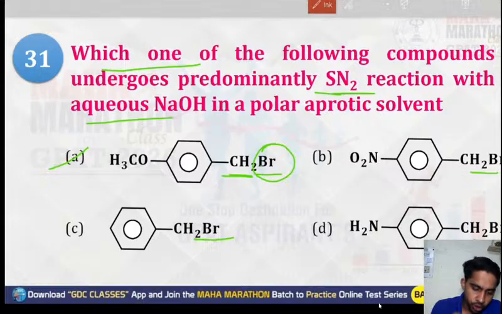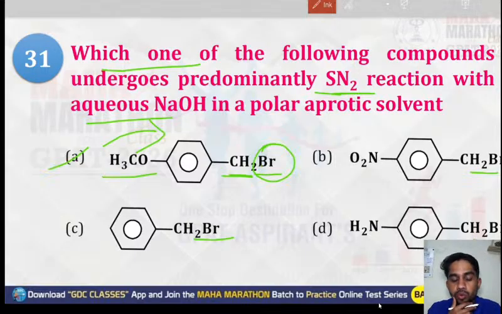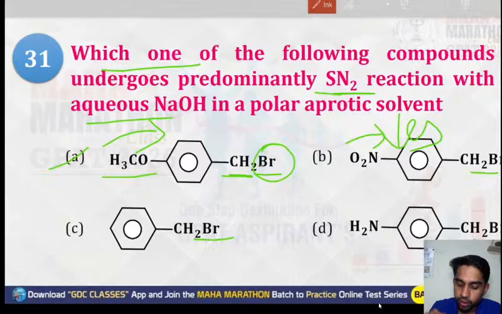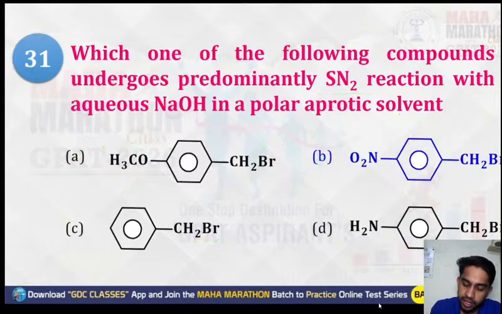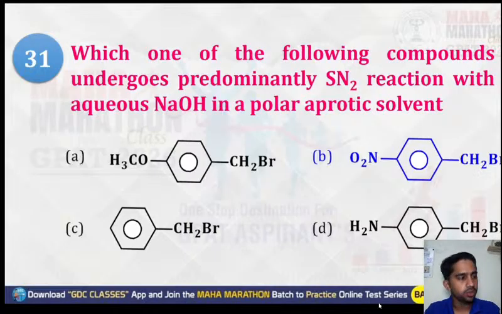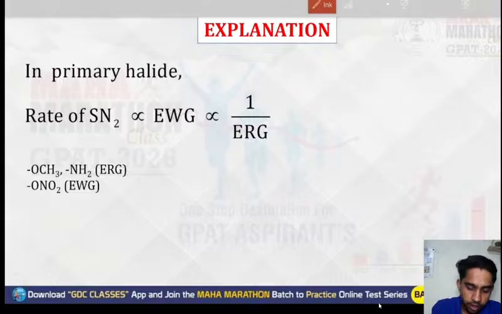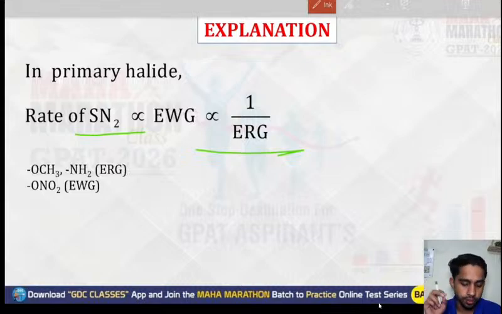If you talk about the first option, this will increase the electron density, but this one will decrease the electron density. That's why the predominantly faster one will be option B. That is, the NO2 group will go faster for SN2 reaction under this condition, because there should be decreased electron density. As I have told, the rate of SN2 reaction is directly proportional to electron-withdrawing groups and inversely proportional to electron-donating groups.